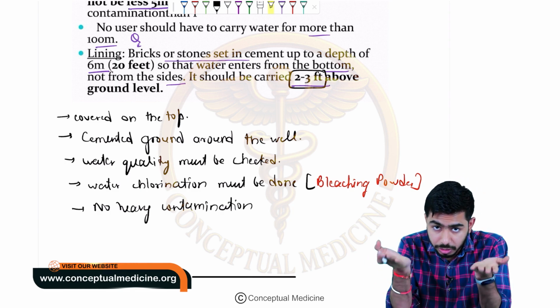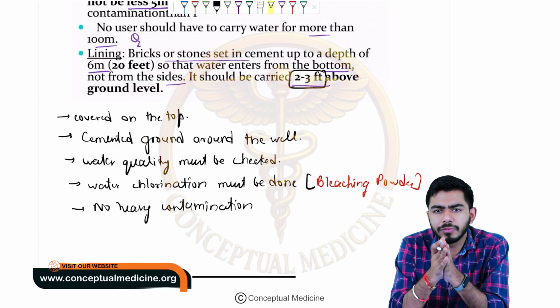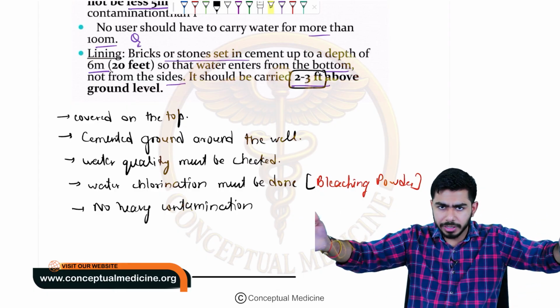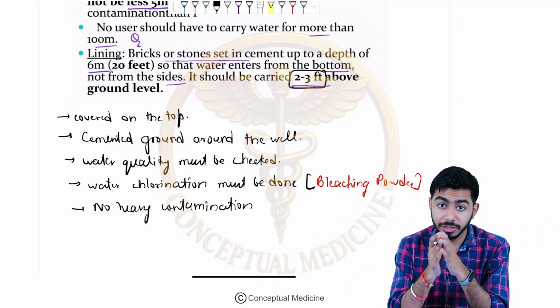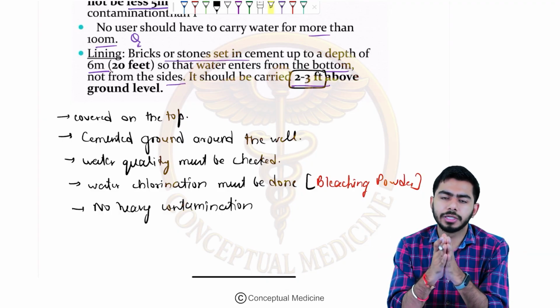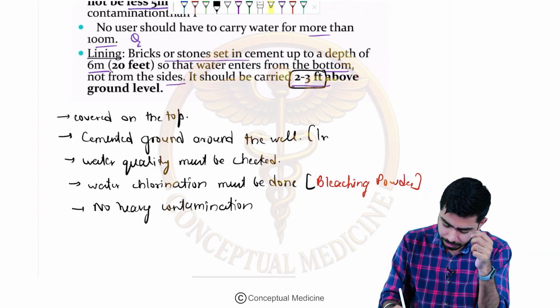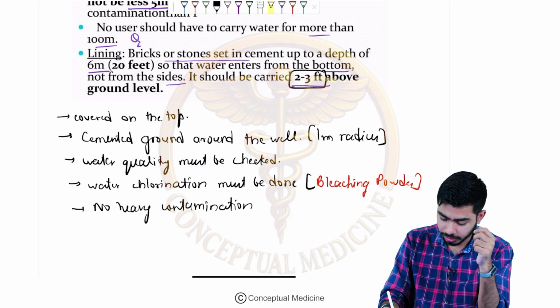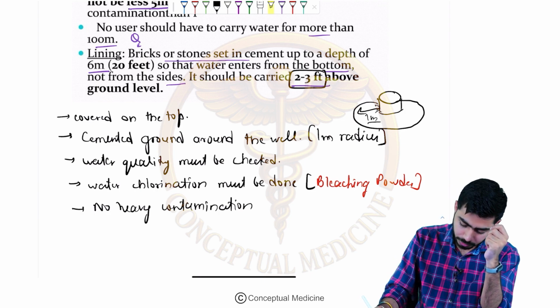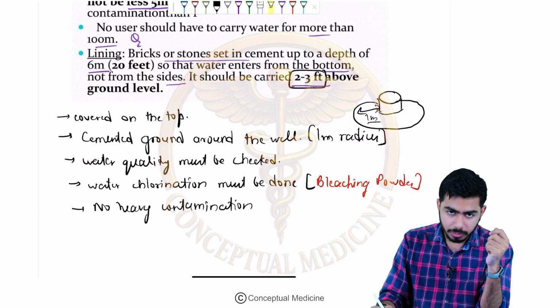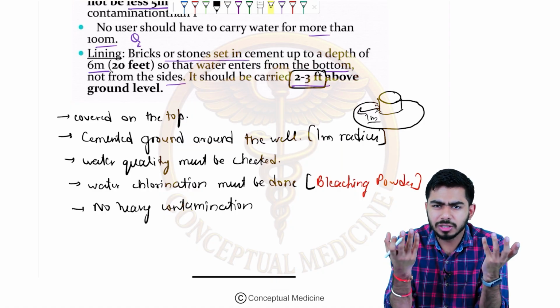It should be raised above the level of the earth, 2 to 3 feet above the ground. It should have a cemented area just around the well, with a radius of 1 meter. So for example, this is the well, guys, and this I'm talking about, this should have a radius of around 1 meter. That is the thing over here. So these are the important salient features of sanitary wells.